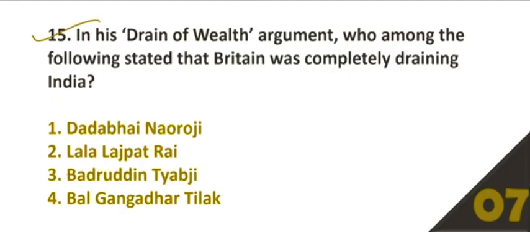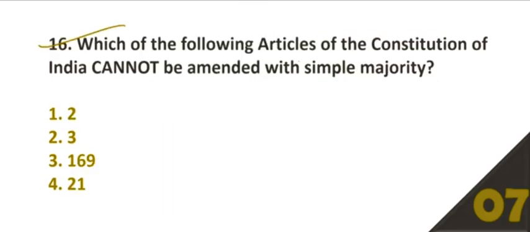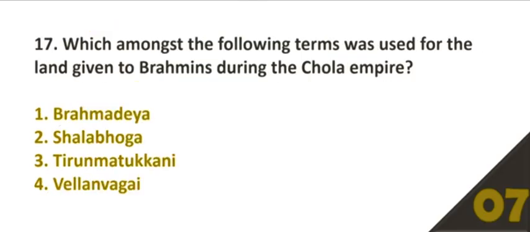Question number 15, in his drain of wealth argument, who among the following stated that Britain was completely draining India? Option number A is the correct answer, Dadabhai Naoroji. 16, which of the following articles of the Indian Constitution cannot be amended with simple majority? Option number 4, 21. 17, which term was used for the land given to Brahmins during the Chola Empire? Option number 1, Brahmadeya.